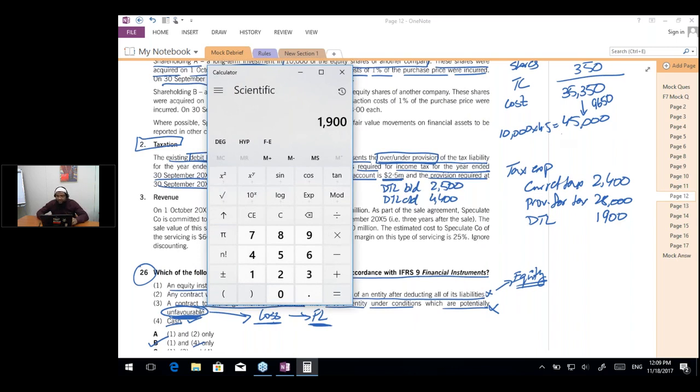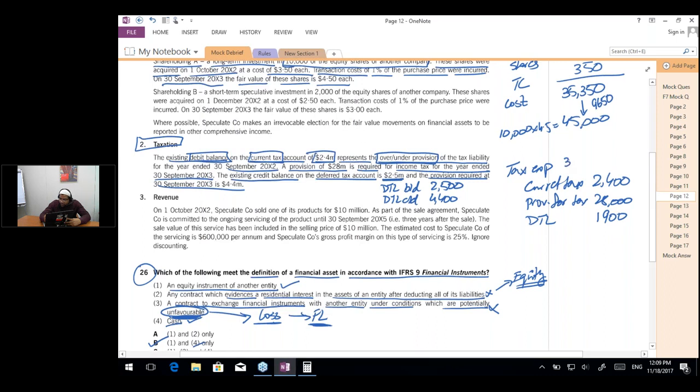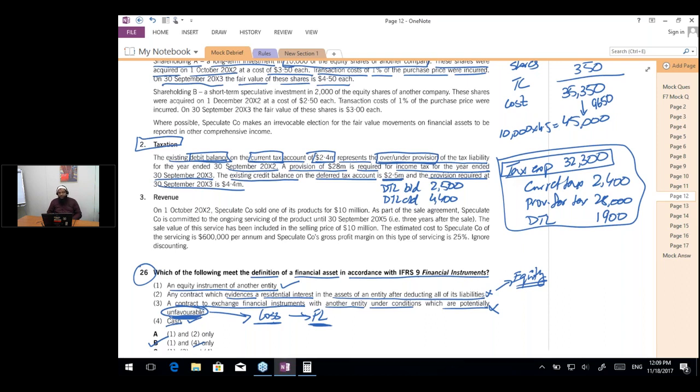Yes, Simran, provisions means an estimate. So 1,900 plus 28,000 plus 2,400 is going to give us the total, which is 32,300. So this is the amount that was asked by the question. So you can take a snapshot of the calculation, then I will mark the answer.